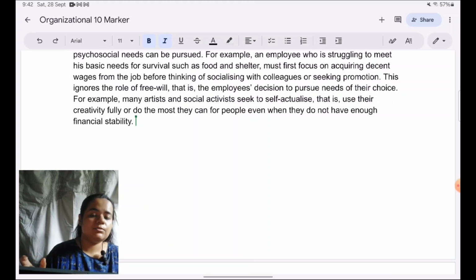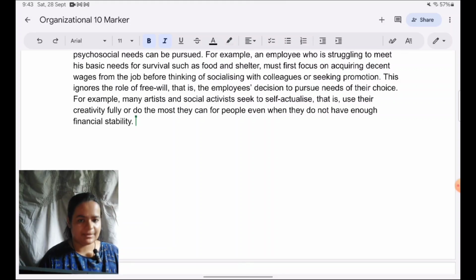So one really good way of scoring which examiners really appreciate is if you can draw upon different theories which you've learned, you can contrast them, you can show similarities, that you can compare them. It really helps you to score well. And another thing which really helps you to score well is taking a balanced perspective, which does not have to be for every point, but ultimately it has to be there in your answer.